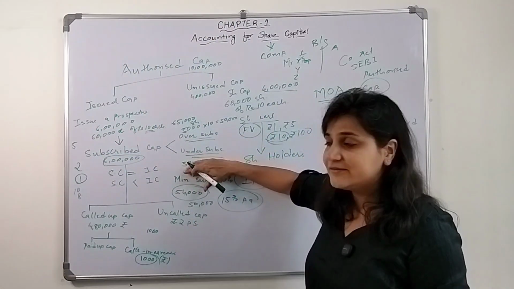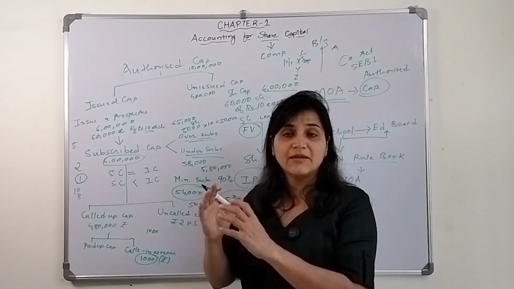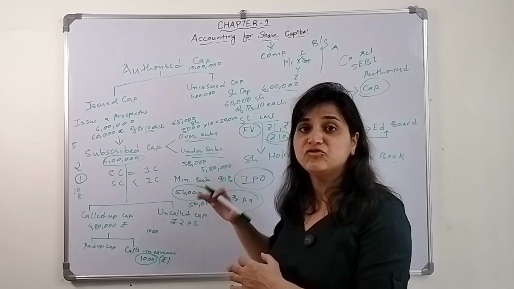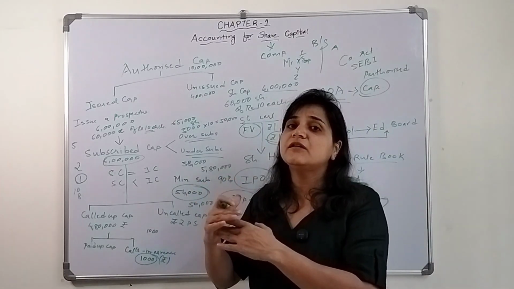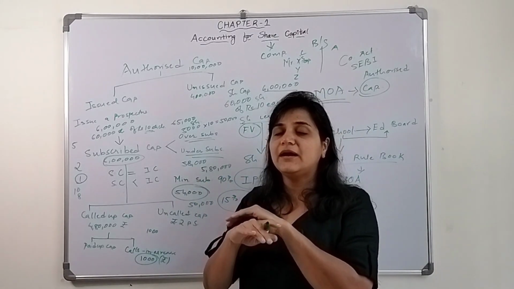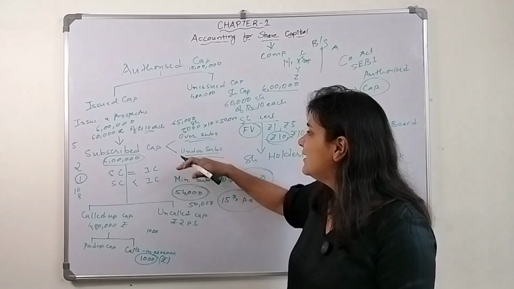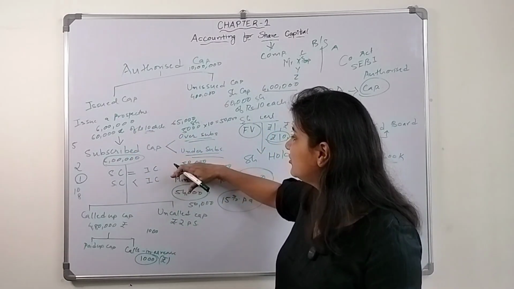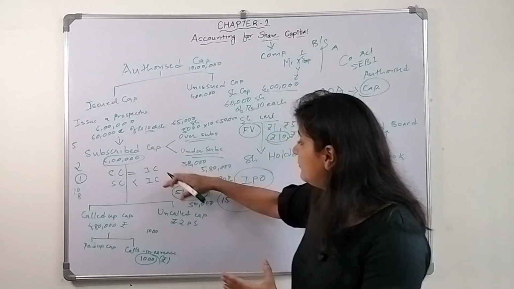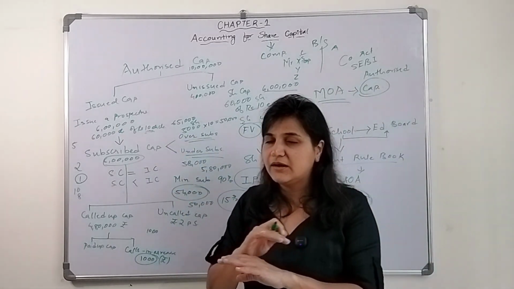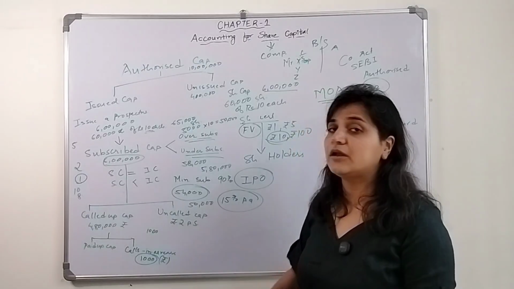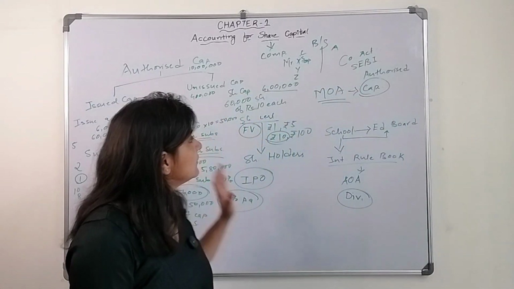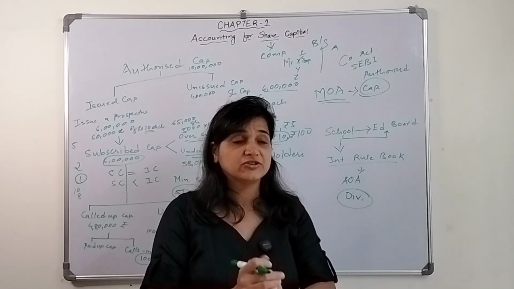Or it could be undersubscribed. If it is undersubscribed, they have to follow the minimum subscription, which should be 90%. If it is below 90%, they have to entirely pay back the amount. If it is undersubscribed, say 60,000, but it is above the minimum subscription, then they can issue the shares. But if it is below 90%, they have to entirely pay off the amount. If they are not able to pay, then interest at the rate of 15% per annum will be charged. So this is how the company has to function.